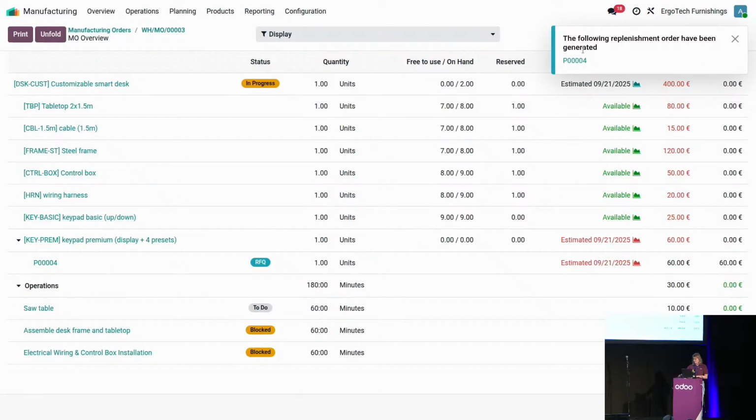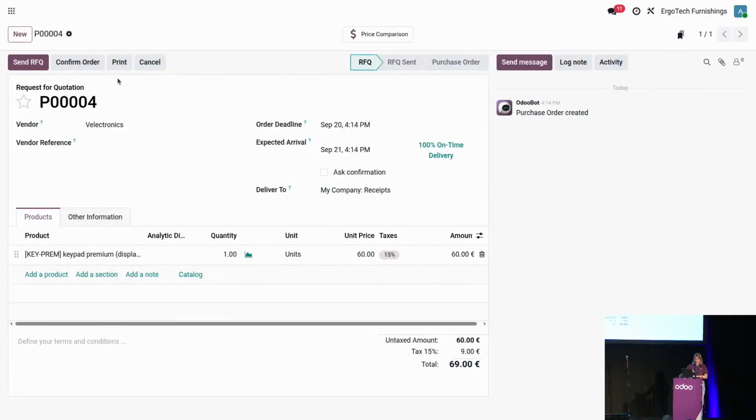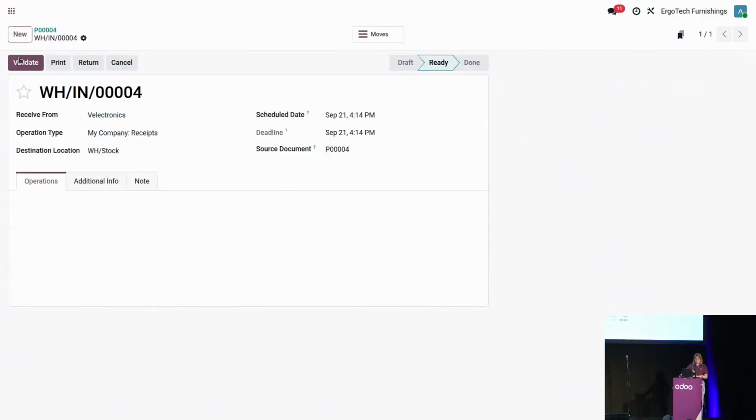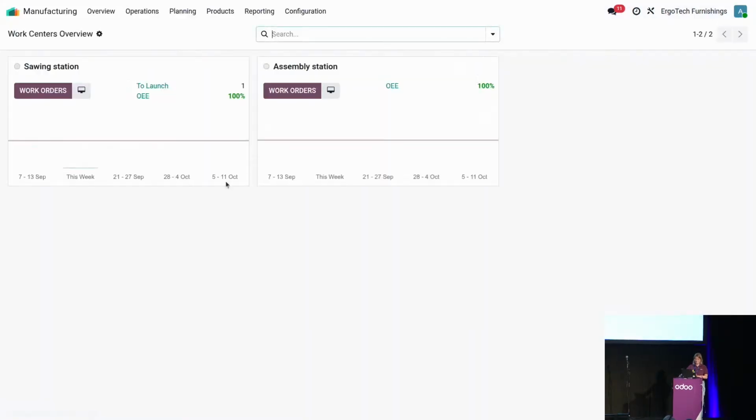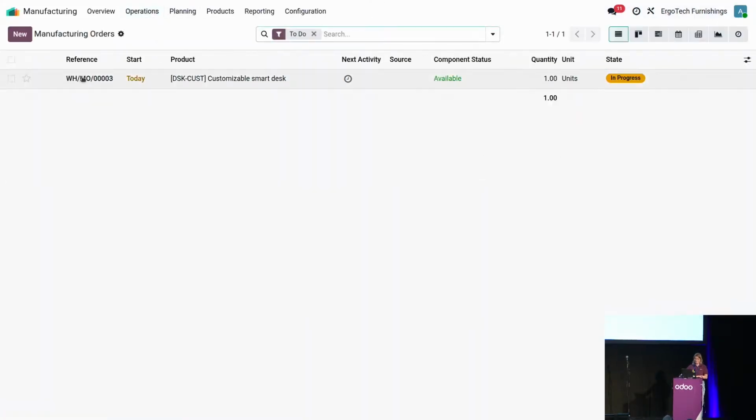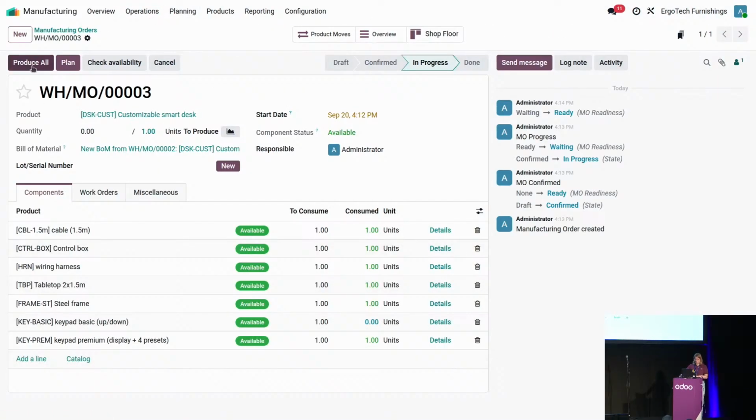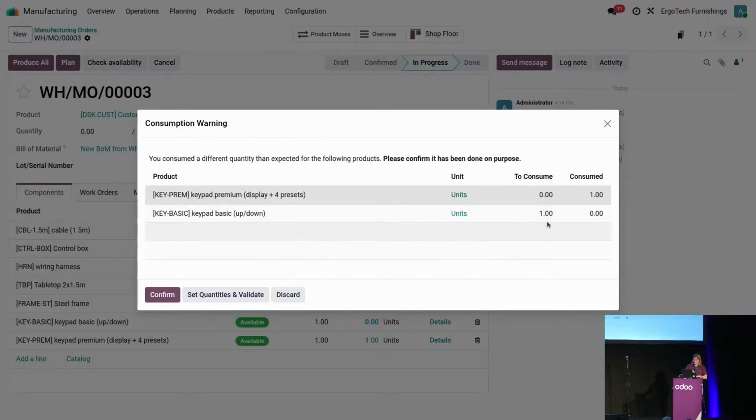Electronics. Okay, as soon as that is done, I have a purchase order that will be opened, and I can confirm that one and receive my product. Okay, then it means I'm good to go with the rest of my production. So let me confirm this one and produce everything needed in here. I receive a message telling me that indeed I will be using the premium one instead of the basic one, which is correct. So I'm going to confirm this one.